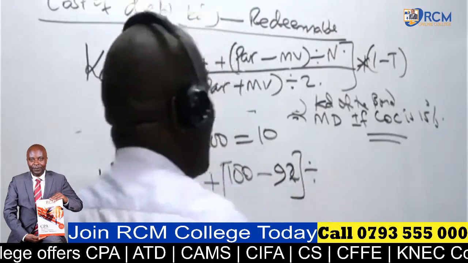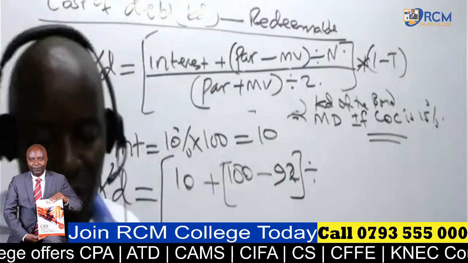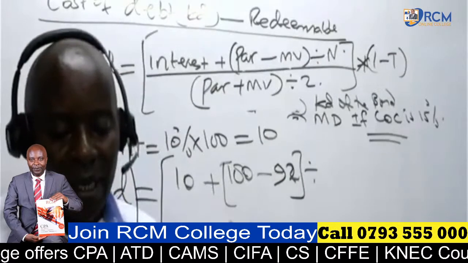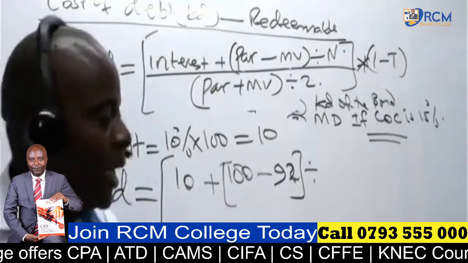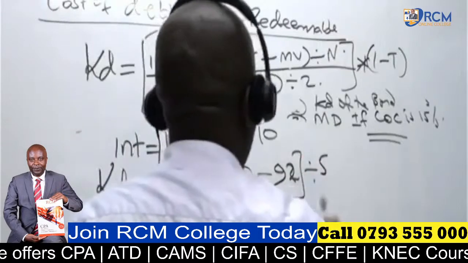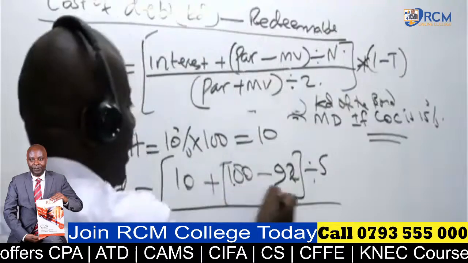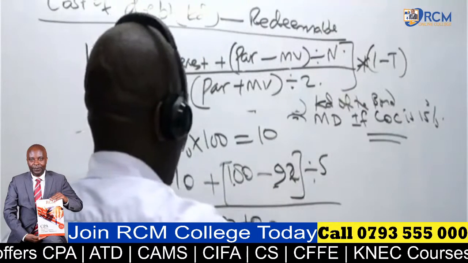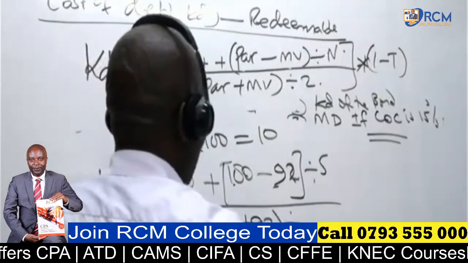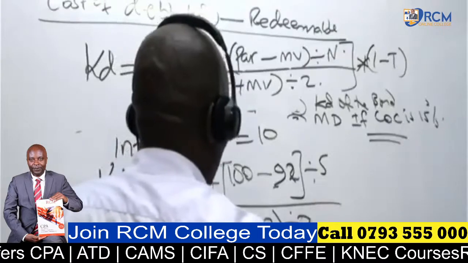Divide this by the number of years, the redemption period. The redemption period, how many years? In this question, how many years? 5 years. And then, ladies and gentlemen, whatever I will get in the numerator, I'll come and take these two, basically 100 plus 92, and then we add those. We divide in this case here by 2, not 5.